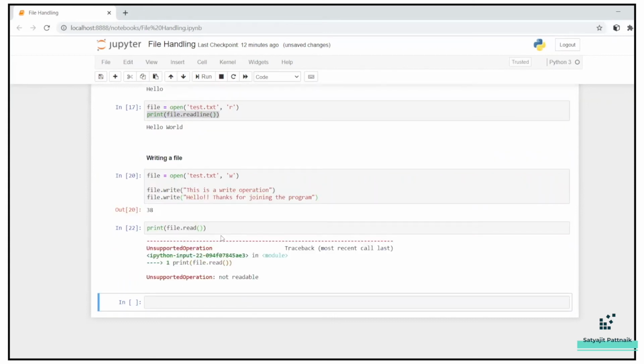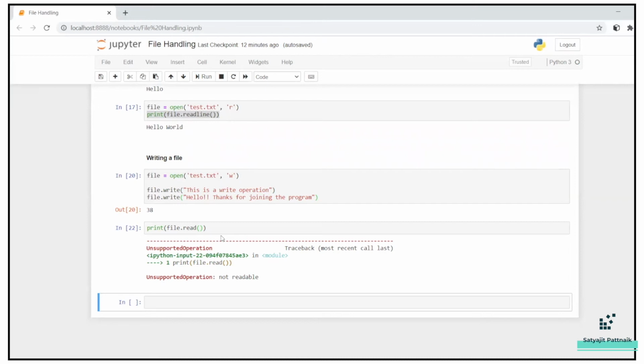Okay, you can see the file is not readable. The only reason the file is not readable is because when you are working on file operations and editing a file, once your editing is done, you have to close it. It's like opening a connection, doing a write operation, and then closing it. People from a programming background already know about this.